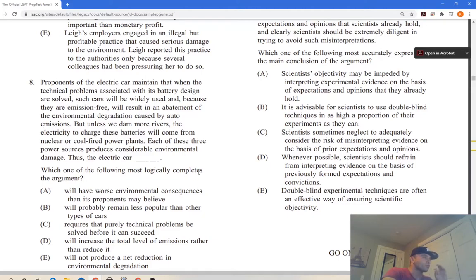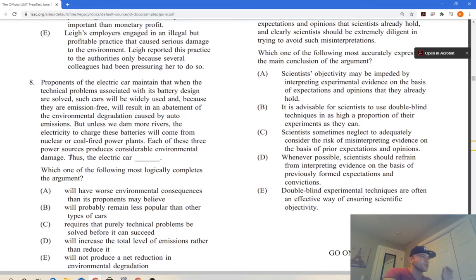Alright, which one of the following most logically completes this argument? Similar to what we had above. Proponents of the electric car maintain that when the technical problems associated with its battery design are solved, such cars will be widely used, and because they are emission free, will result in an abatement of the environmental degradation caused by auto emissions. That's what these proponents are saying. But unless we dam more rivers, this is coming from the author, the electricity to charge these batteries will come from nuclear or coal-fired power plants.